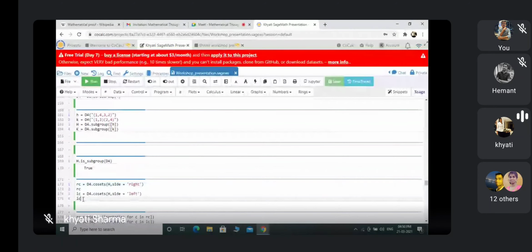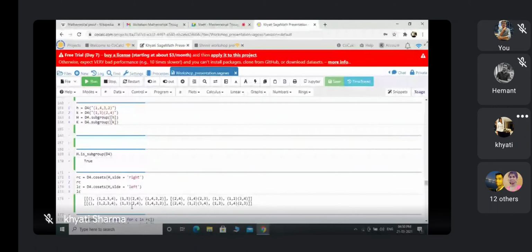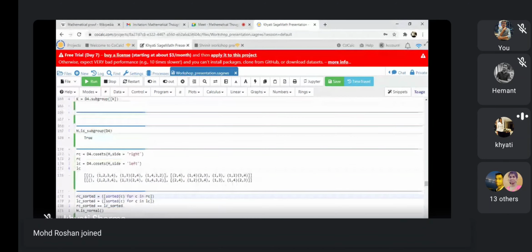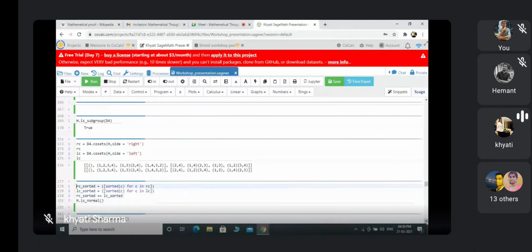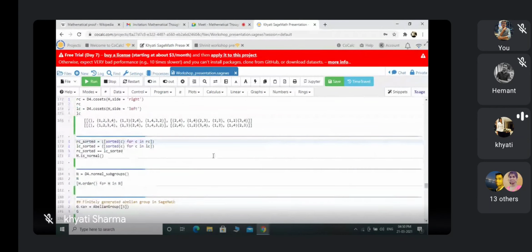Now I am running this. So this first row is the list for the left cosets of H, and the second one is the list for right cosets of H in D4. Now if I want to check that these right cosets of H are equal to left cosets of H, first of all I have to sort.